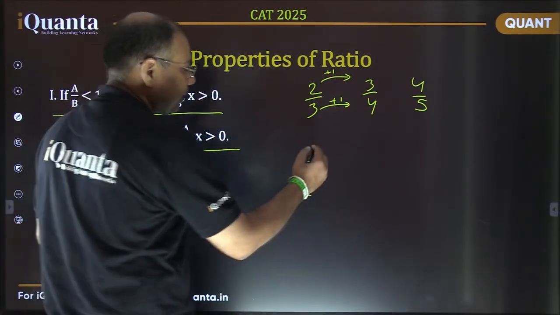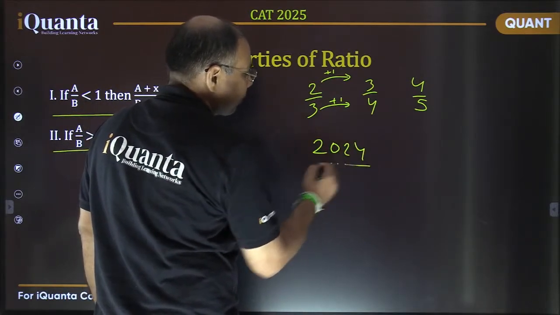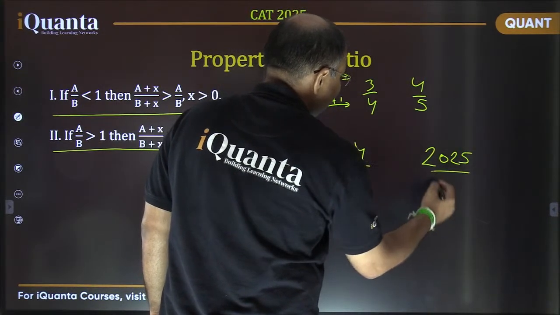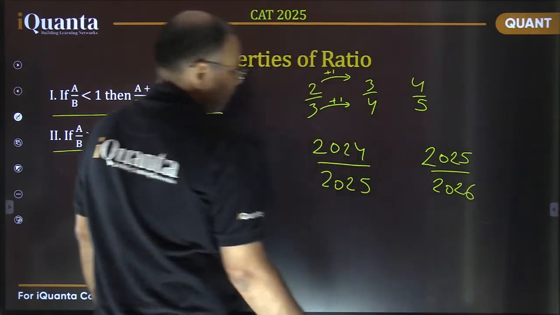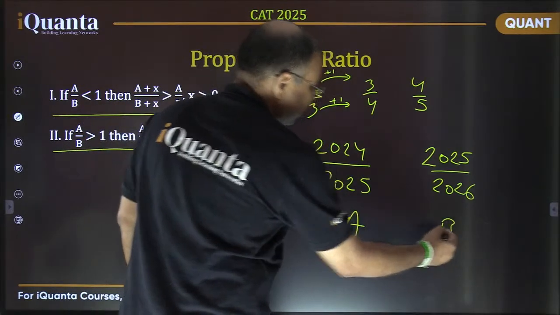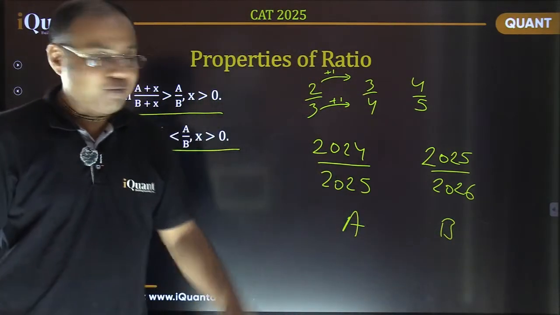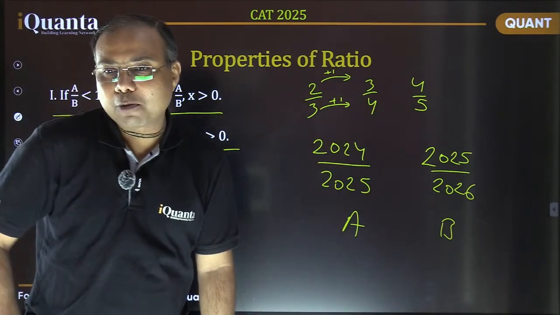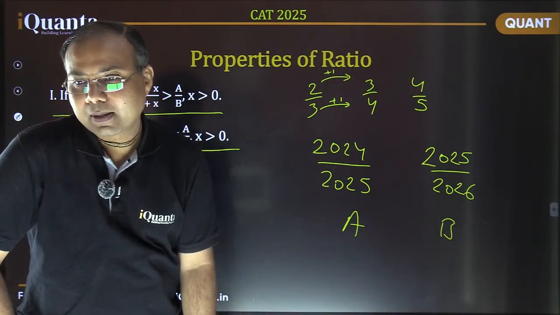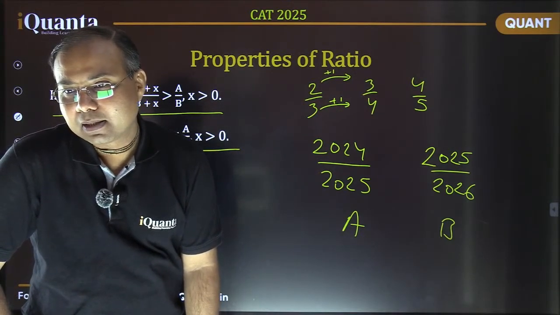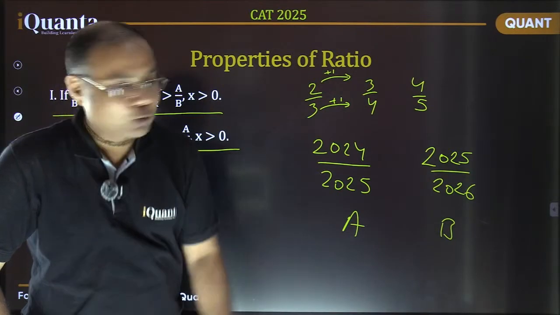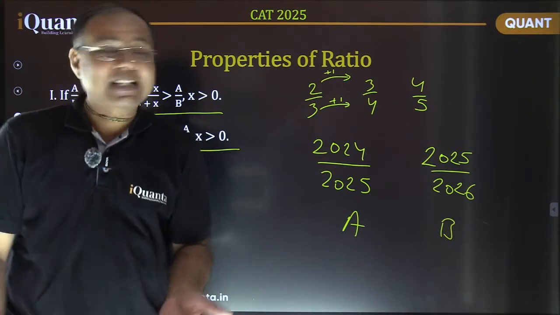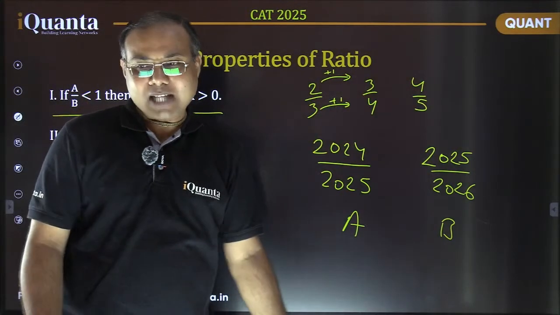If I ask you a question, 2024 upon 2025 and 2025 upon 2026. Now tell me, this is fraction A and fraction B. Which is greater, A or B? Now these two fractions are given. Obviously B. Right. This 2025 upon 2026 is greater. And no need to calculate it exactly. We have just seen the pattern here, right?